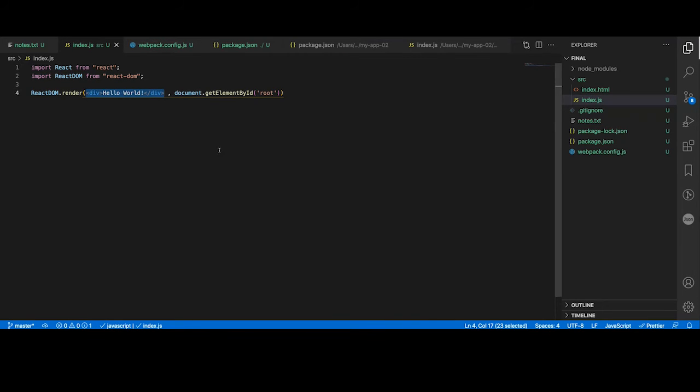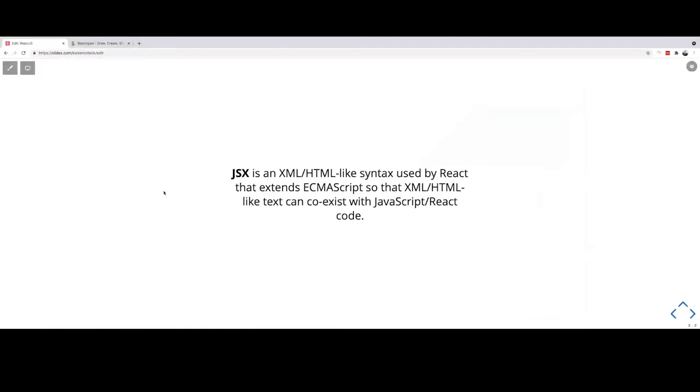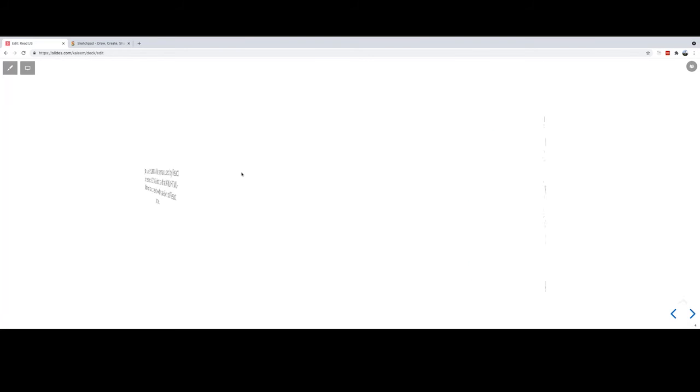Okay, so let me get back to the presentation. Okay, yeah. So JSX is the same as HTML markup. It is different in a way that it can be encapsulated with the React code. And there are some minor differences, like attributes in HTML are camel case in JSX, that we'll see in some time.